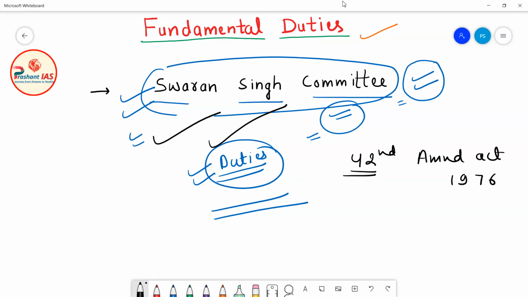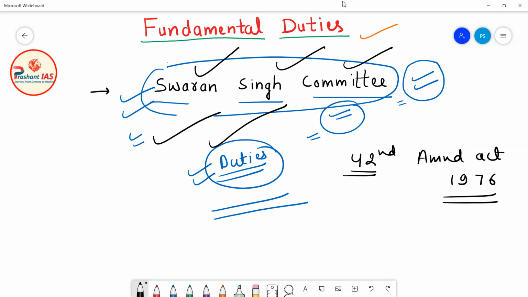Okay, what happened based on the recommendations of the Sardar Swarna Singh committee? What did the Sardar Swarna Singh committee recommend? It recommended that there must be some fundamental duties for the citizens. And where will these fundamental duties be written?